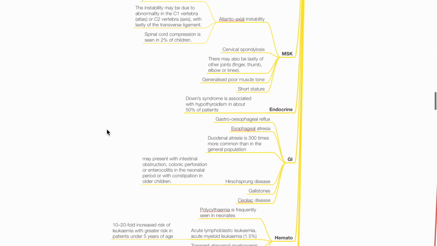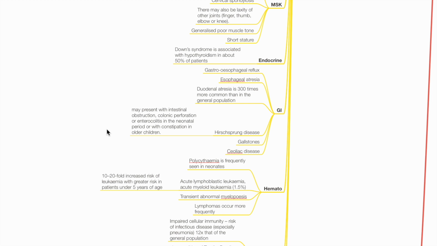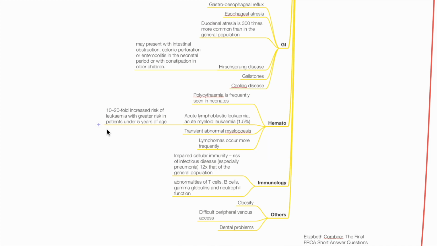Endocrine. Down syndrome is associated with hypothyroidism in 50%. GI. GE reflux, esophageal atresia, duodenal atresia, Hirschsprung disease, gallstones, and celiac disease may occur. Hematology. Polycythemia is frequently seen in neonates. Down syndrome is associated with acute lymphoblastic leukemia, acute myeloid leukemia, transient abnormal myelopoiesis, and lymphomas. Immunology. There is impaired cellular immunity, abnormalities of T cells, B cells, gamma globulins, and neutrophil function.